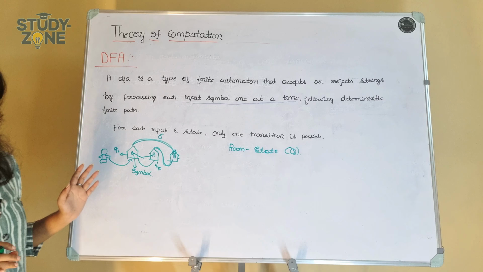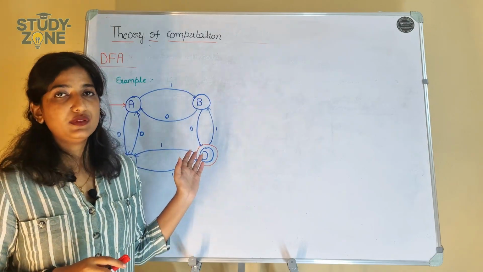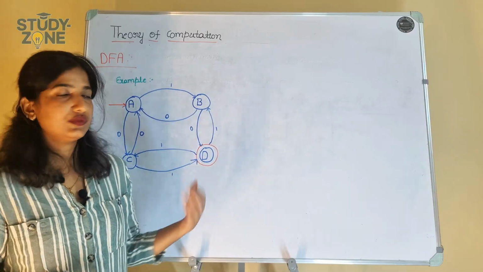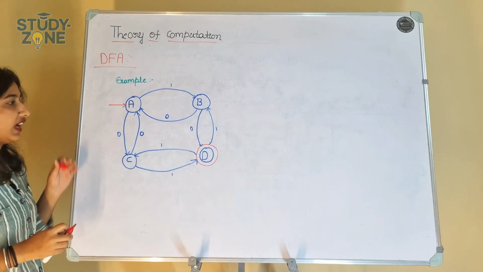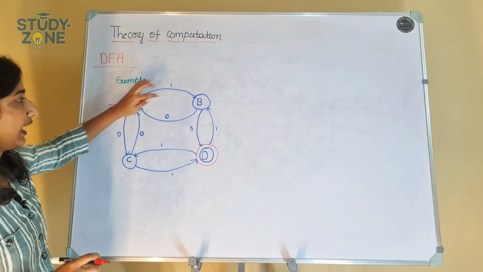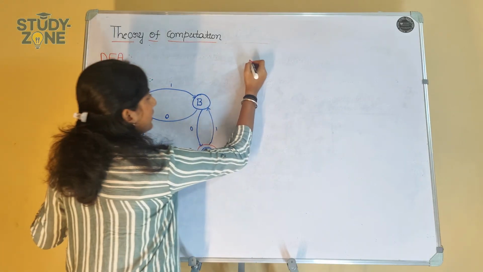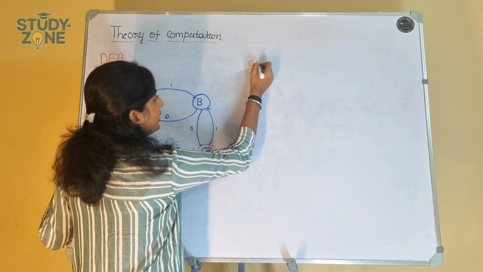So let's take one example of a DFA. Here this is the example for a DFA, so let's go through this. Here we have states. Can you tell me the states? Yes, the states are A, B, C and D. If you want, I will write it here. What are all the states here? Tell me.